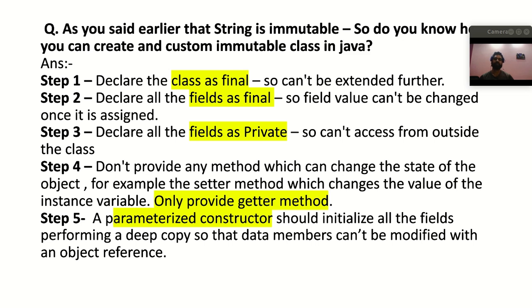So the fifth step is that you have to provide a parameterized constructor so that you can initialize all the fields or all the member variables, right? Performing a deep clone so that the data members can't be modified with an object reference, right? So these are the five steps you have to keep in mind for creating a custom immutable class in Java. And this is very important also, because if the interviewer is interested in the String topic, then you will surely encounter this type of question, right?